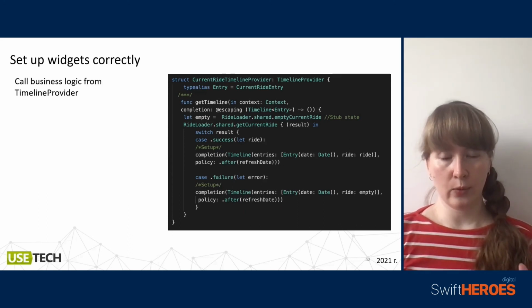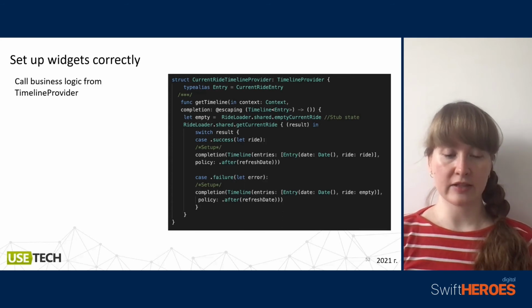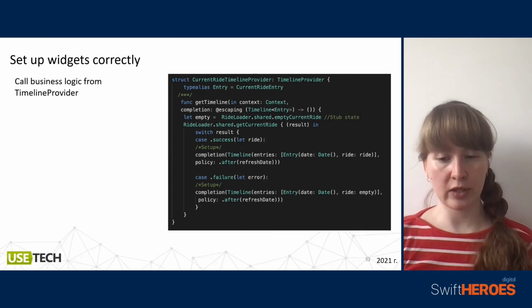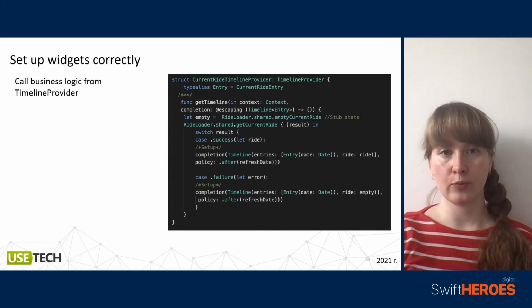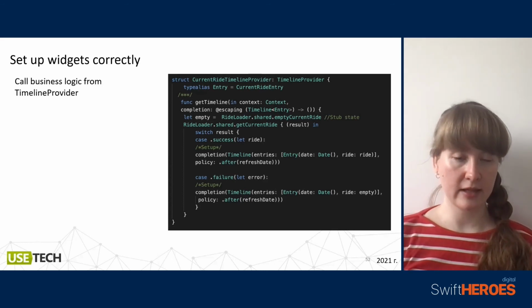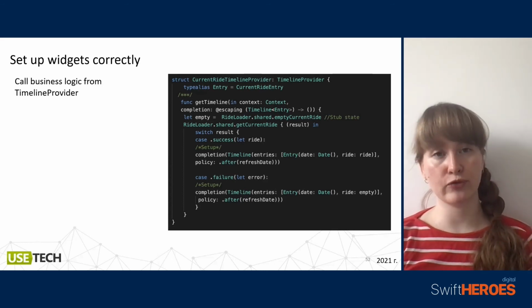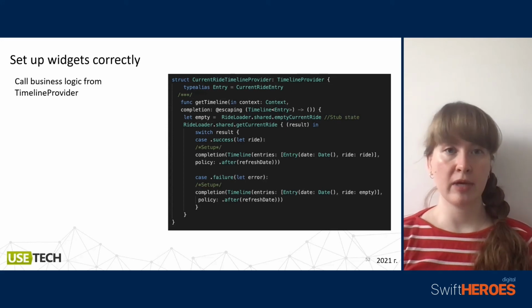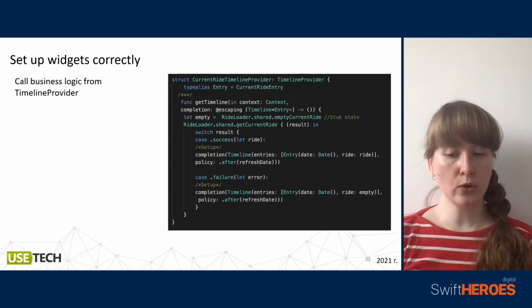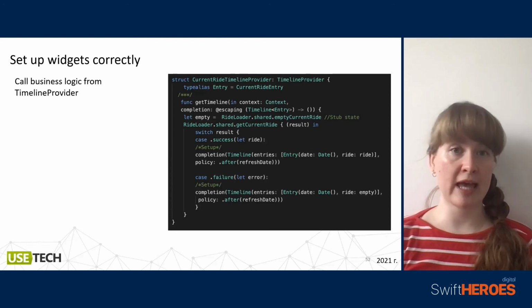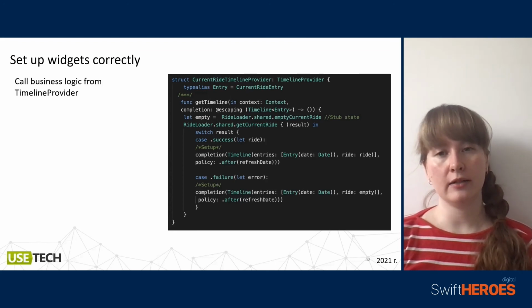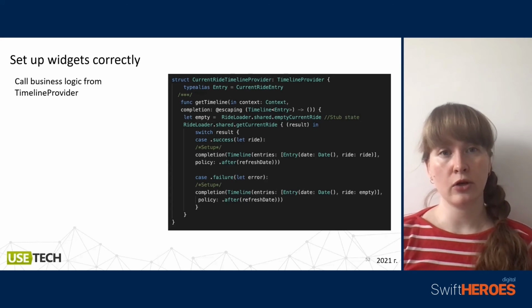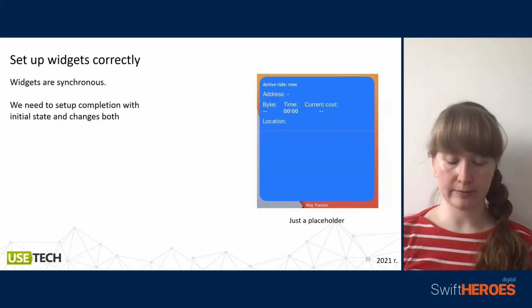So we receive our current ride, and at the moment when we get our ride, we create our entry with the current date and put in our current ride, and then we also put a policy to refresh. For example, I would like to refresh it maybe 15 minutes later. And also in case of failure we need to put an empty ride. It could be some step, and also put a policy because I would like to try again in the next 15 minutes to get correct information about my current ride, for example.